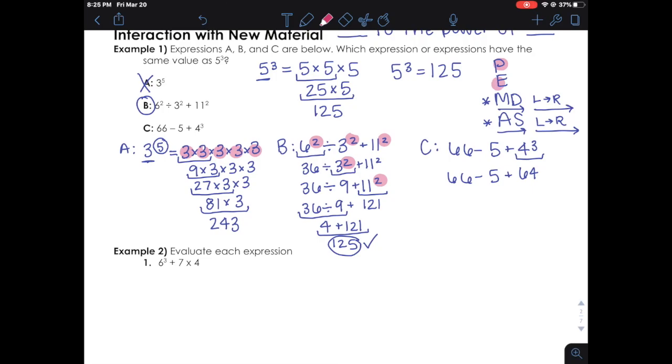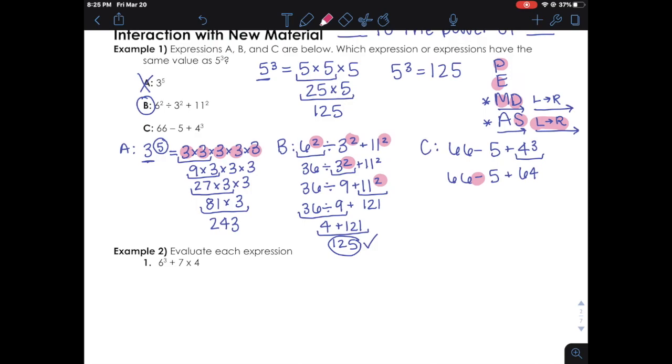Okay, any more exponents? Nope, we're done with that. Now we move to multiplication and division. Do we have either of those in this problem? Nope. So now it's addition and subtraction. And this is where it's going to be really important that it goes left to right. Because if you notice, we have a subtraction problem first, and subtraction technically comes after the A in PEMDAS.